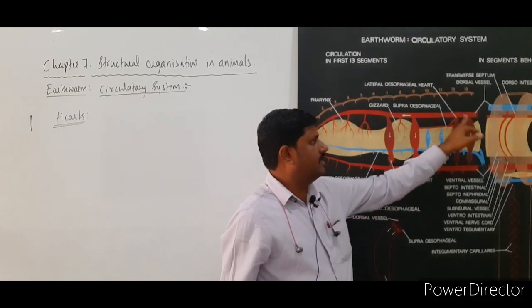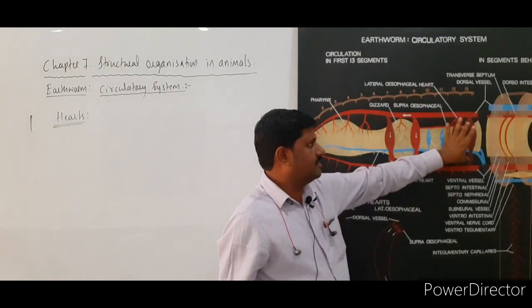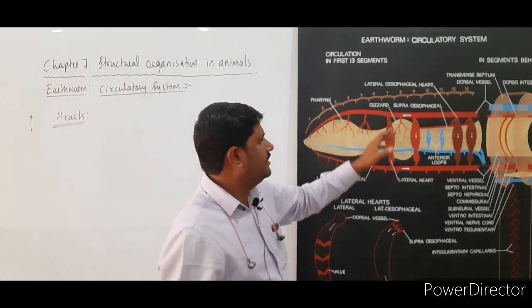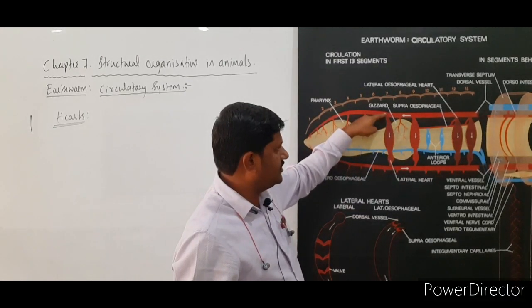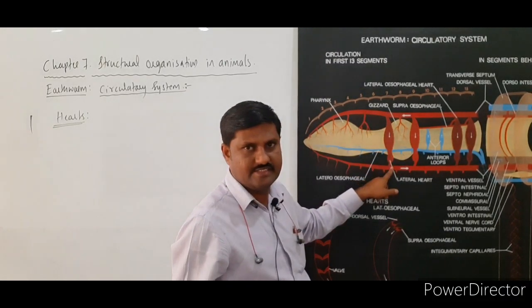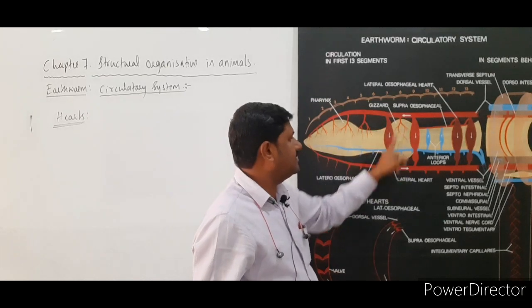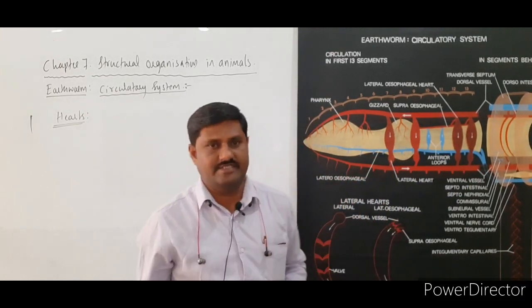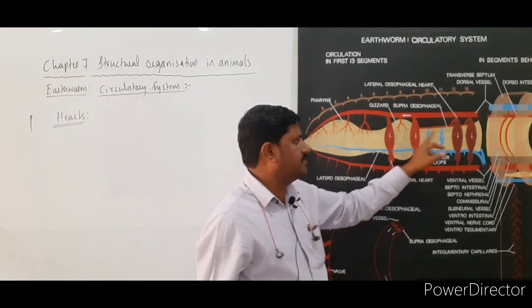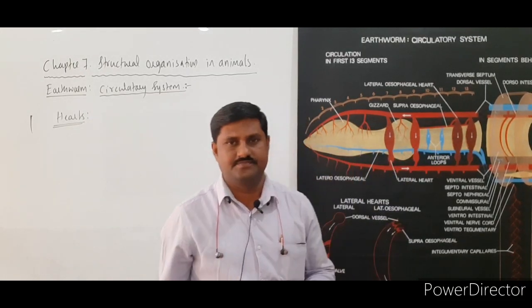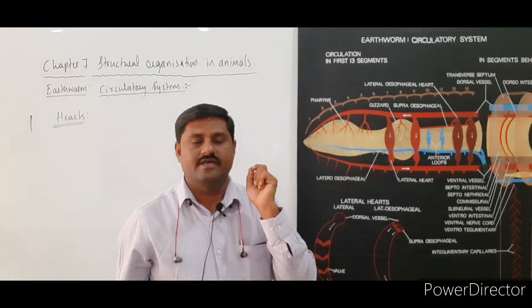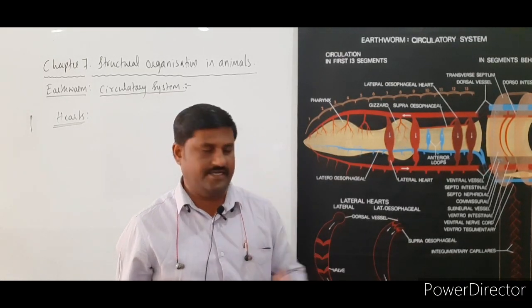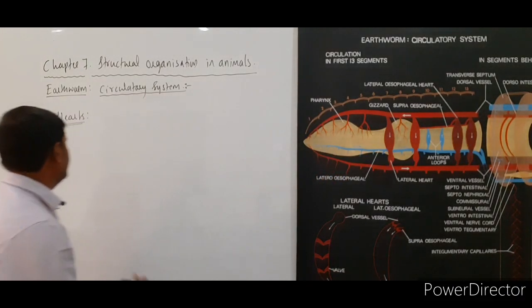Esophagus. So these hearts help in connecting the dorsal vessel to the ventral vessel, right? These hearts have inner walls, and these walls help in preventing the backflow of the blood, right? So, two pairs of hearts.